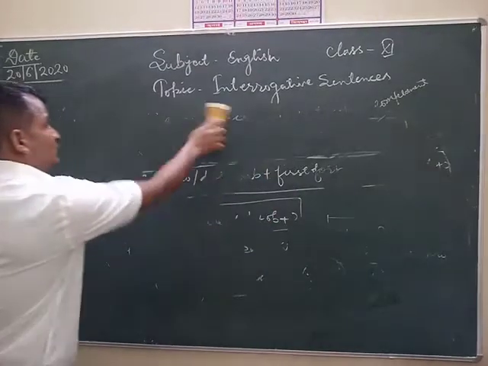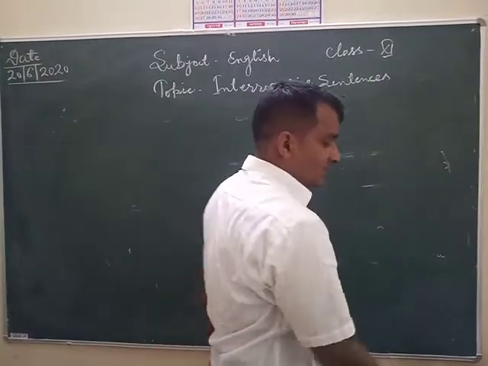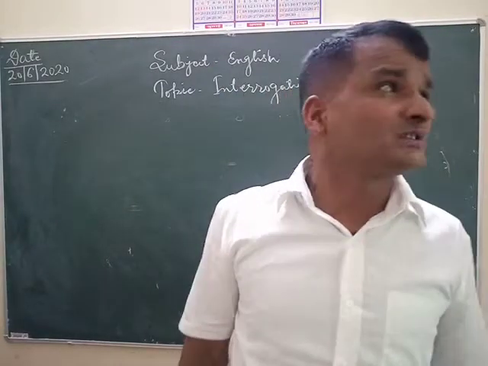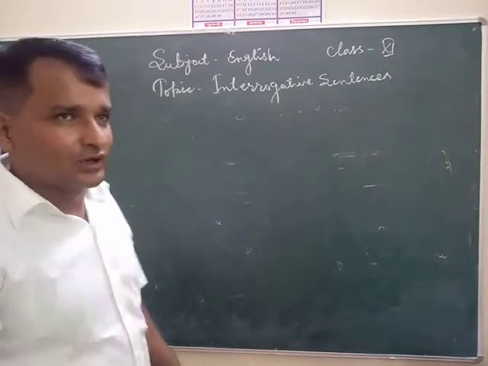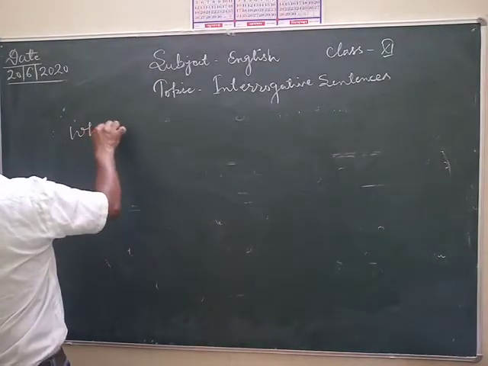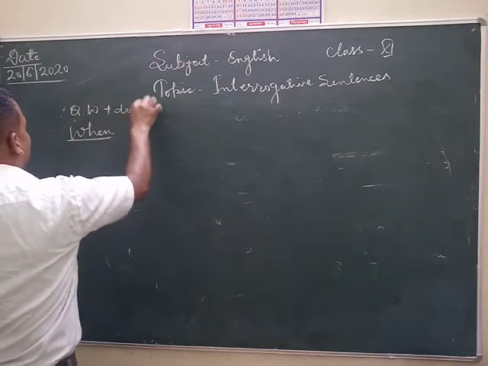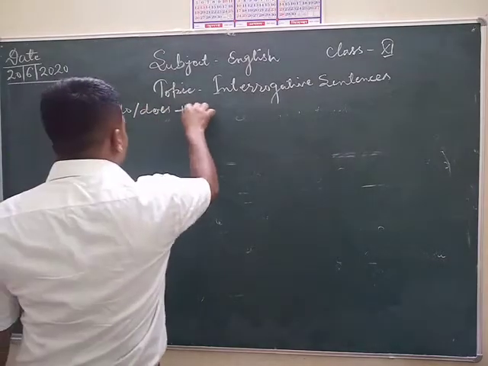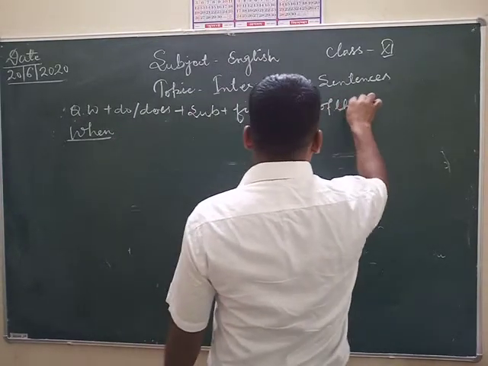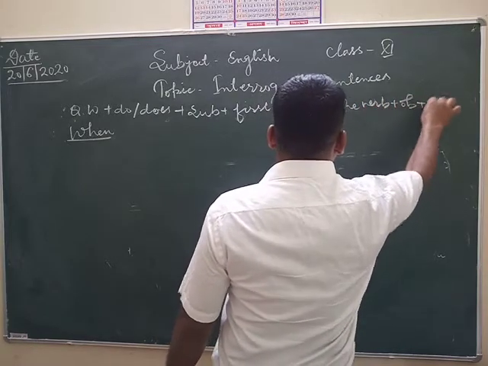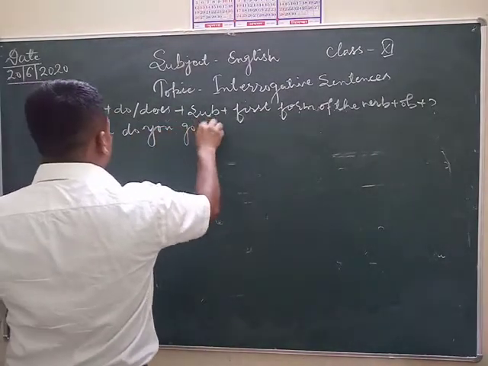My dear students, if you are able to make sentences of affirmative, negative, or interrogative in other tenses like past indefinite tense, past continuous, past perfect, future indefinite, future continuous, you will not have any problem, but keep the structure in your mind at a time. For example, one question word when, question word then do or does according to subject, question word then subject, like when do you go to.